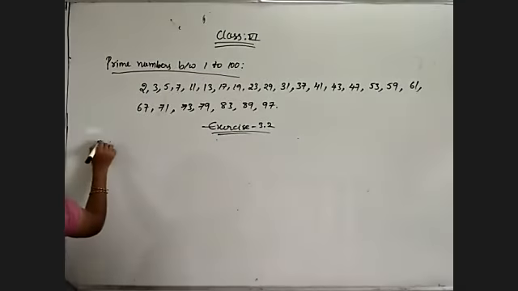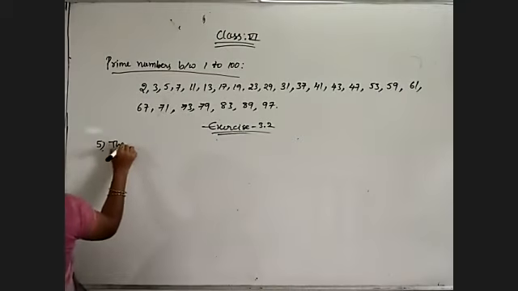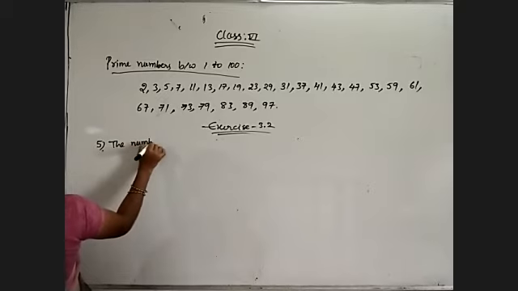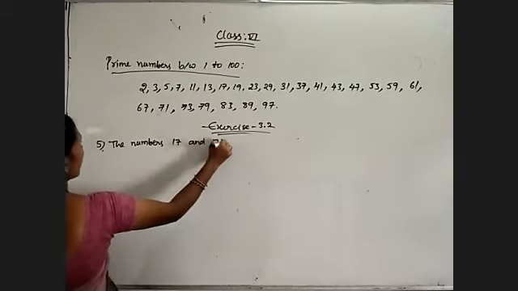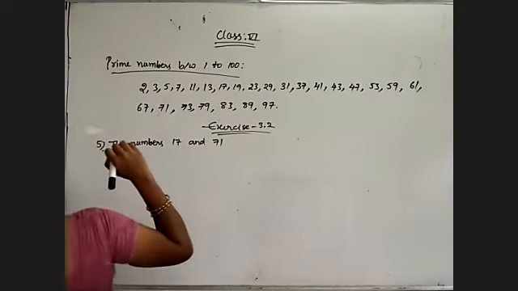The numbers 17 and 71 are prime numbers.